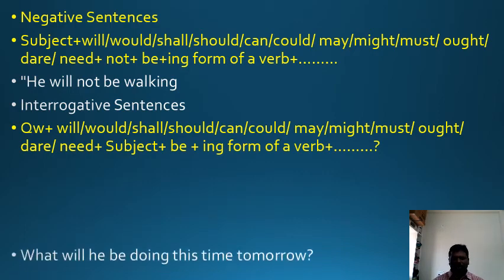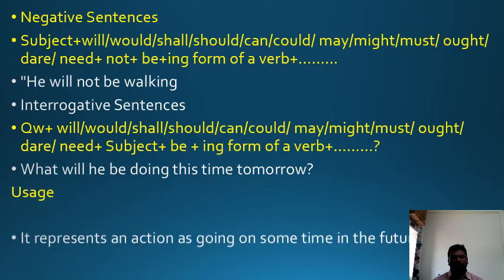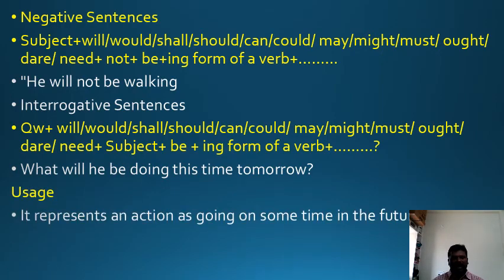Please try to note down. What will he be doing this time tomorrow? Usage: it represents an action as going on sometime in the future. I will be preparing PPTs. We use this tense for actions that will be going on at this time, I mean, by this time tomorrow.